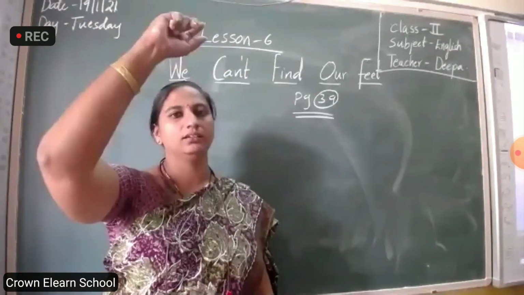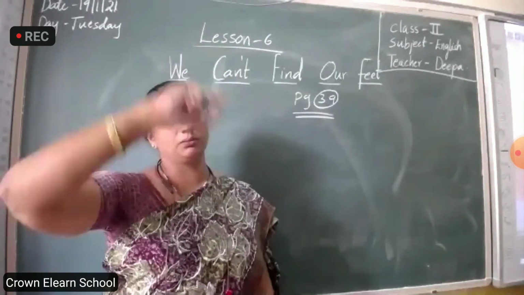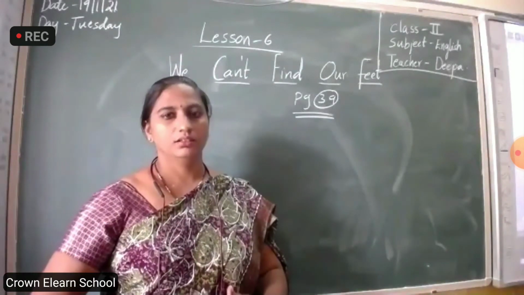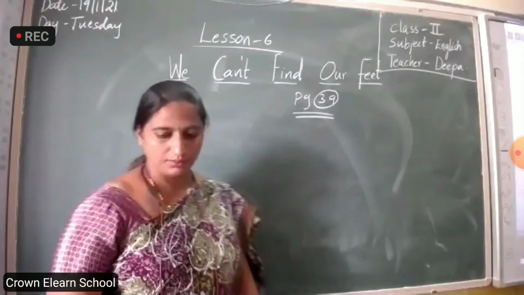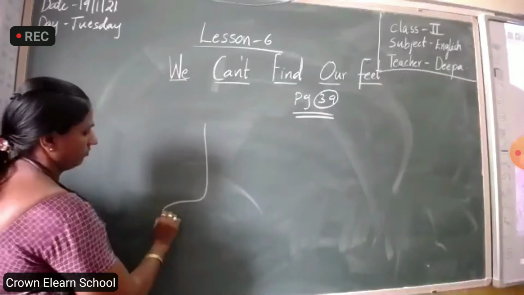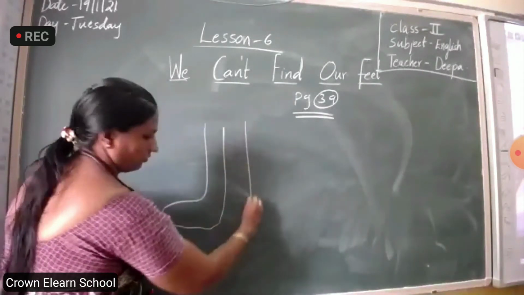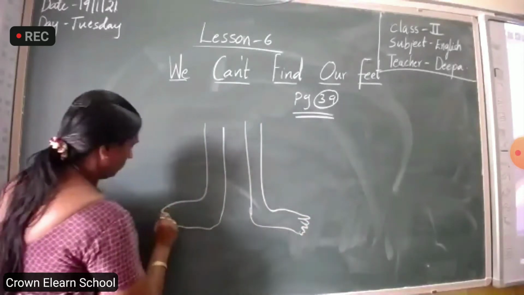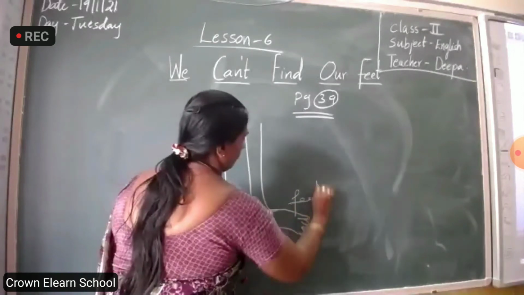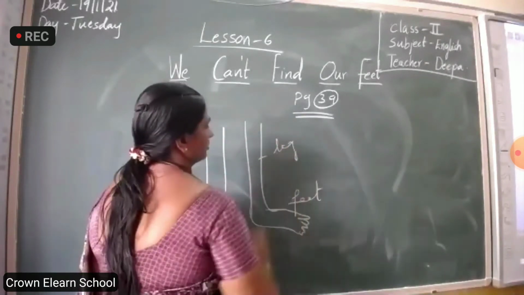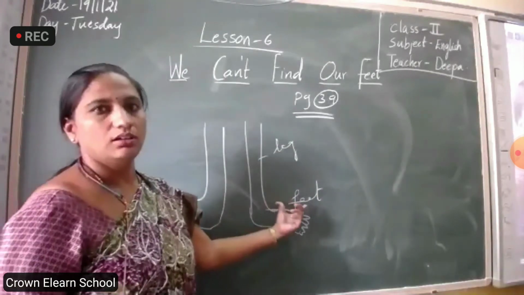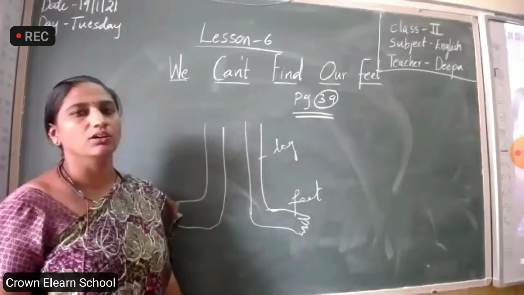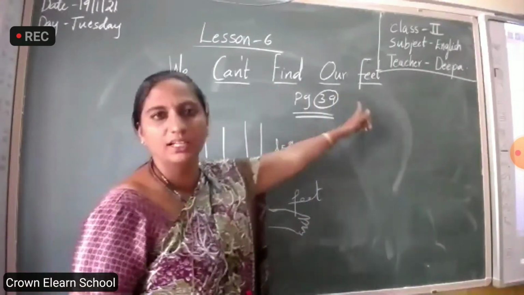See, this is hand. This is one part, no? A part in your body. This is hand, isn't it? Stomach. Feet. Leg. Feet, a part in your body. See, we can't find our feet. What is the lesson name? We can't find our feet.